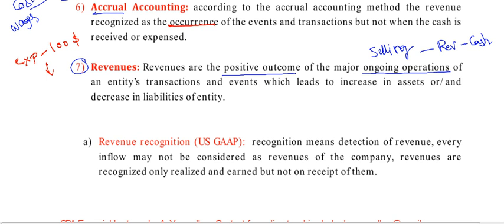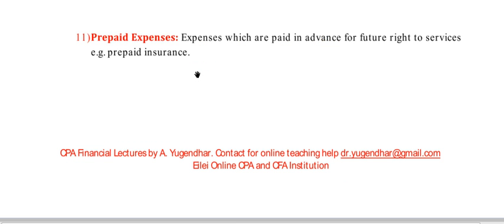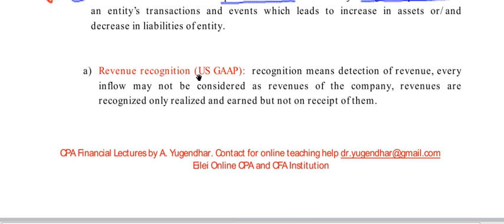Next, revenue recognition is different in case of GAAP and in case of IFRS. Revenue recognition means detection of revenue. Every inflow may not be considered as revenue of the company. Every inflow is not considered as a revenue. Only realized revenues are recognized.